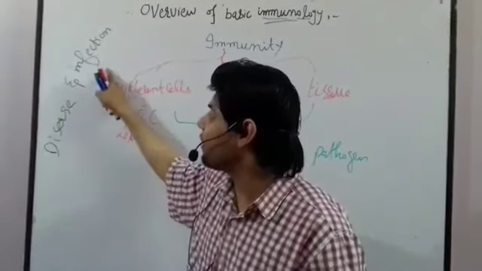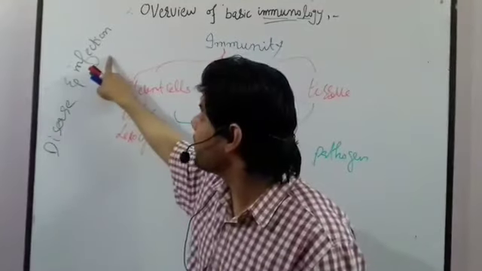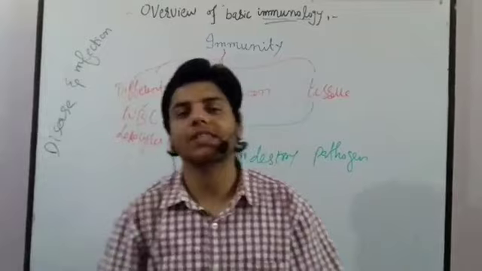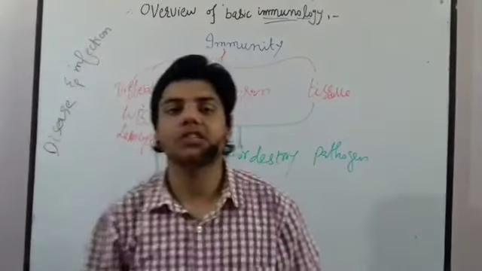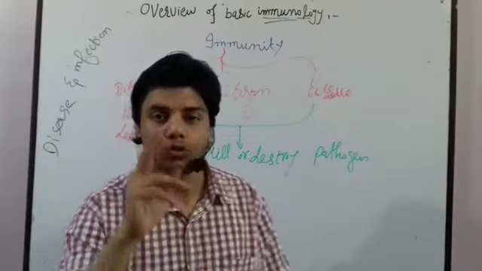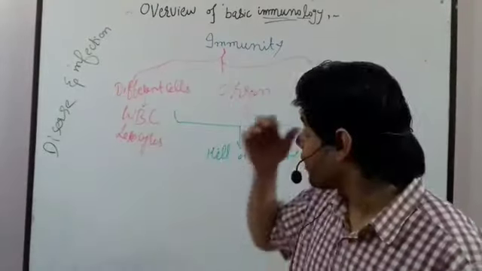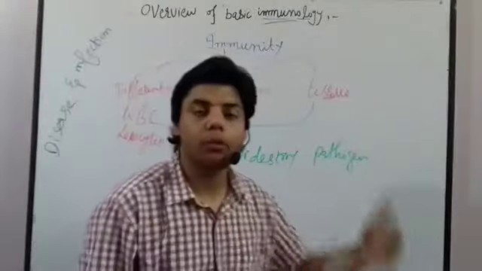Disease is caused by the infection, and infection can cause the disease. We can say it just like that. That's very important, and you need to understand it.